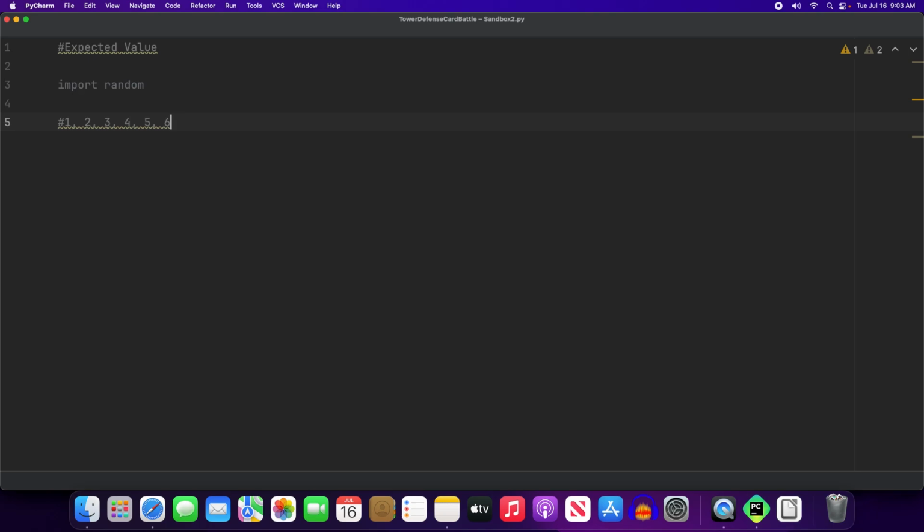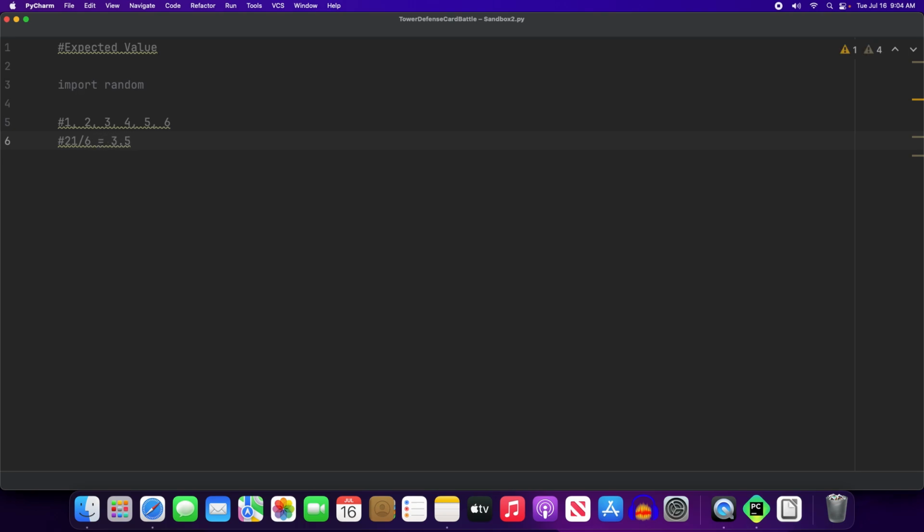So what is the expected value of one roll of the die? Well, there is no one value that's more likely than the other. So expected value is the average of all of the outcomes. So if I were to add up 1, 2, 3, 4, 5, and 6, you get 21, and then we divide by the number of numbers, which is 6, and what you get is 3.5.